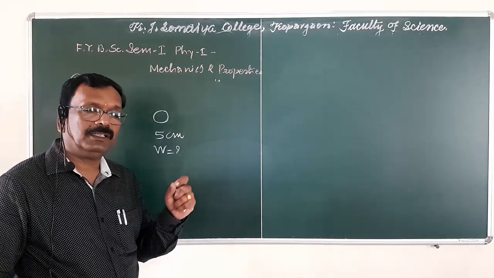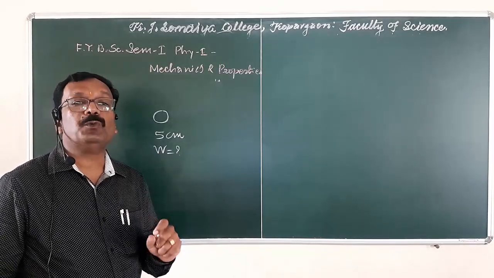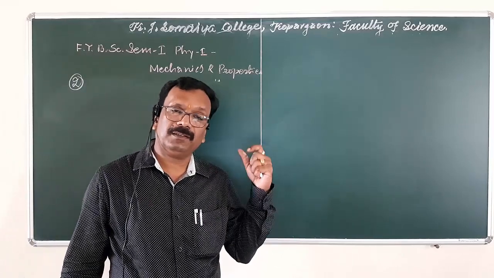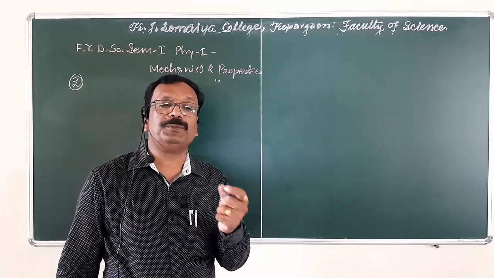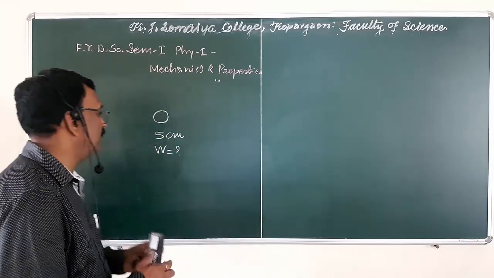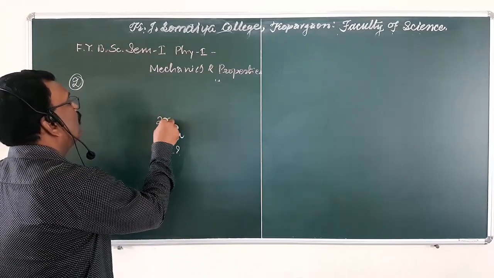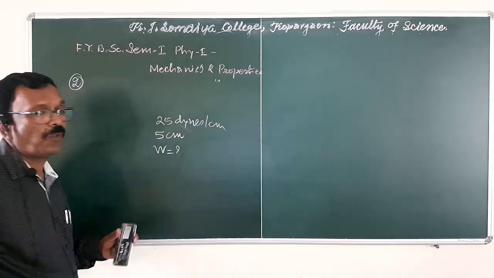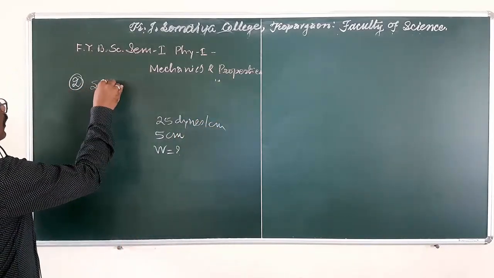I am going to repeat the problem once again. Find the work done in blowing a soap bubble of radius 5 centimeter. Here the radius of the bubble is given as 5 centimeter and the surface tension of soap solution is 25 dynes per centimeter.